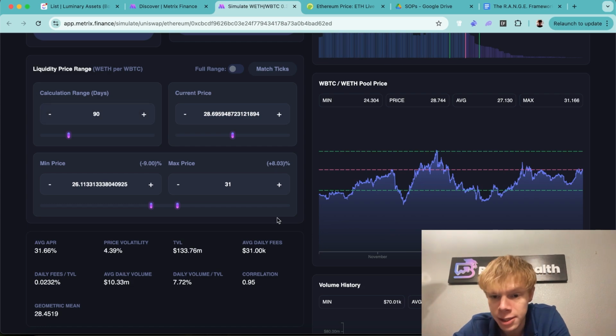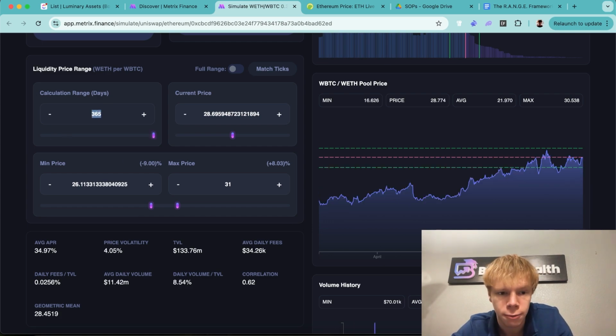If we zoom out and look at the past 90 days, you can see there's a key level over here. And I do say key level because this is a key level. People are trading sometimes on the wrapped Bitcoin to Ethereum chart. And just because technical analysis doesn't really work on this, that still means we want to look at key levels, right? Because we want to see where it's reactive. And that right there is very, very basic technical analysis.